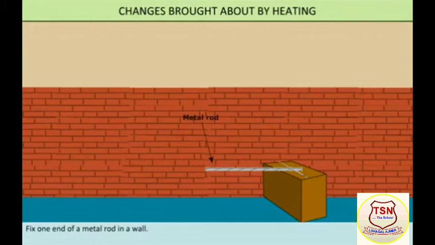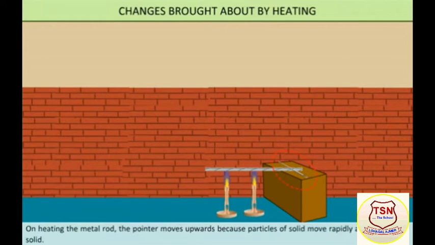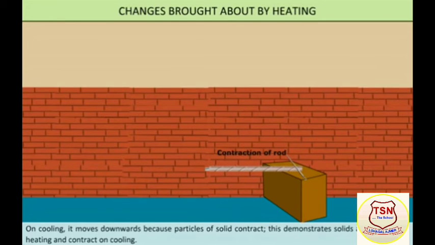Fix one end of a metal rod in a wall. Place a wooden block under the other end. Put a needle between the metal rod and the wooden block. Stick a pointer on the needle as shown in the animation. On heating the metal rod, the pointer moves upward because particles of solid move rapidly and expand the solid. On cooling, it moves downward because particles of solid contract. This demonstrates that solids also expand on heating and contract on cooling.